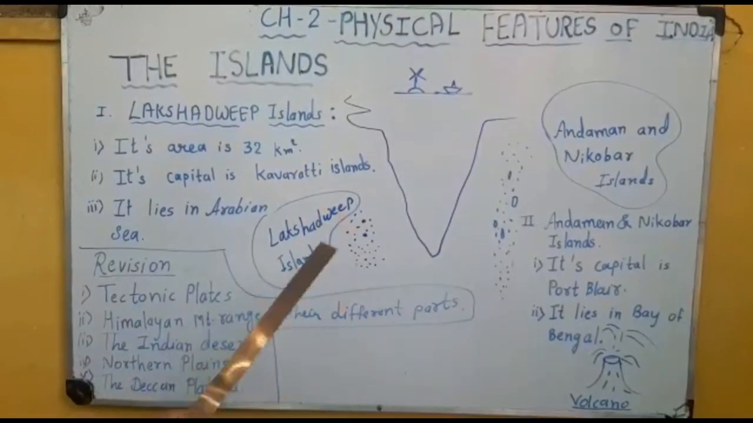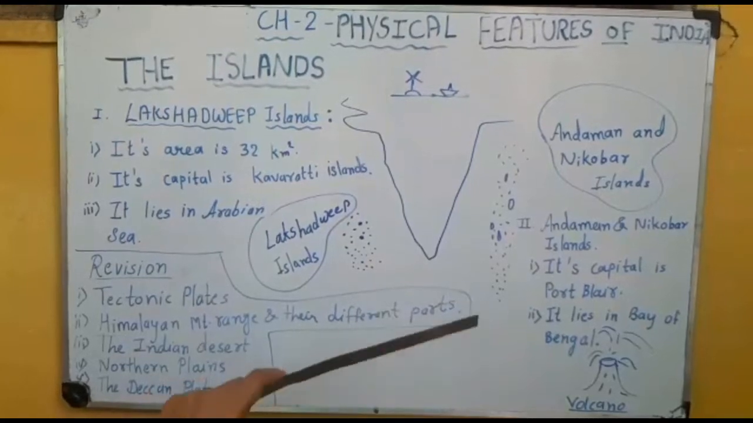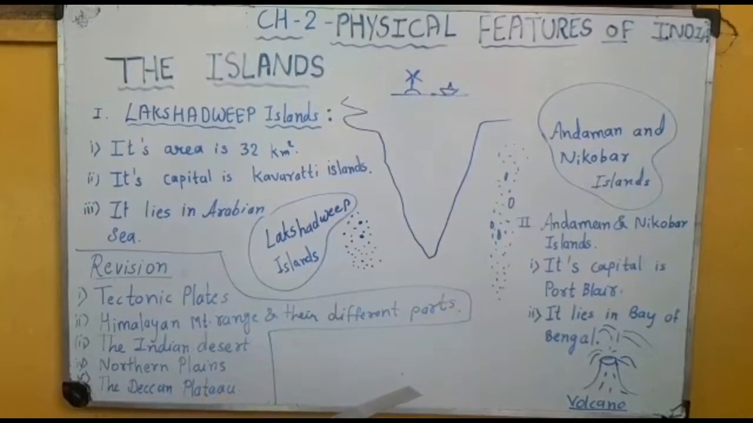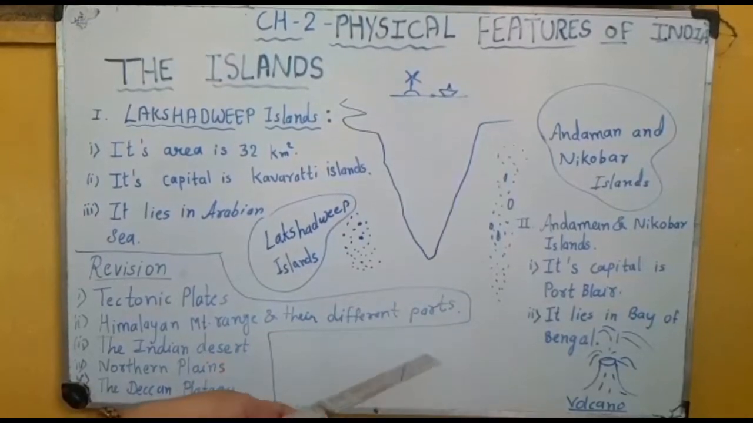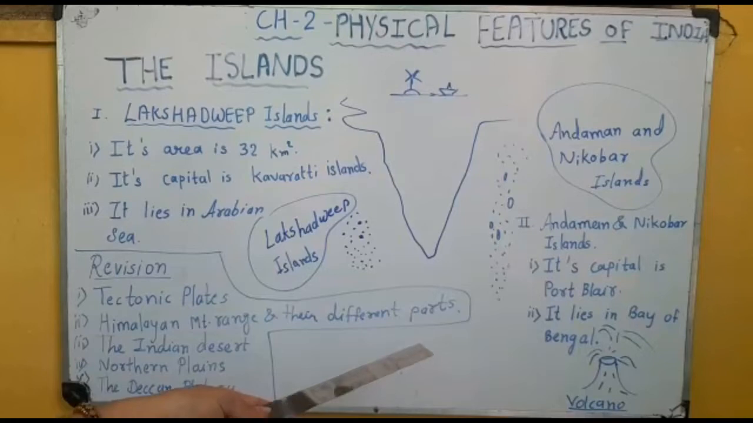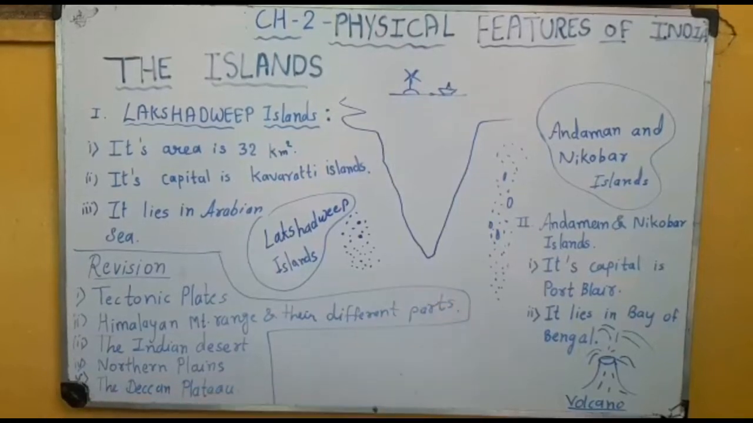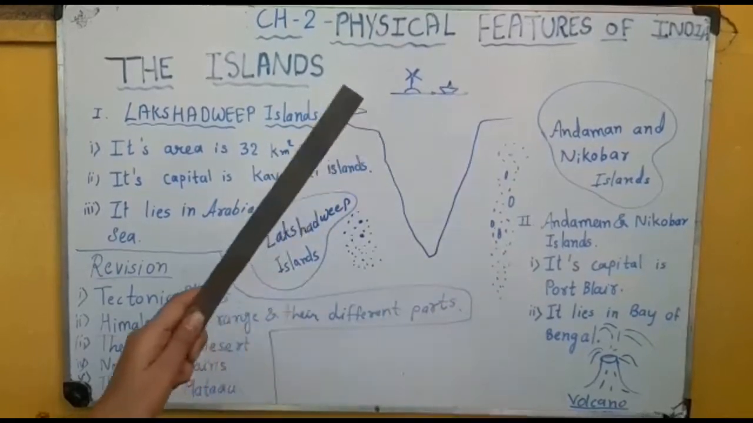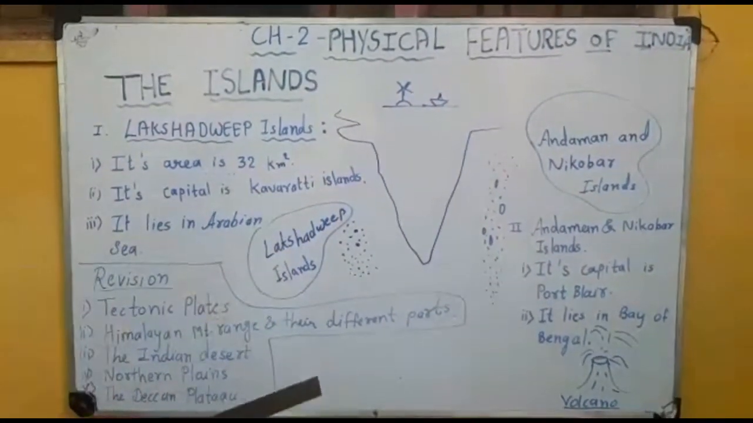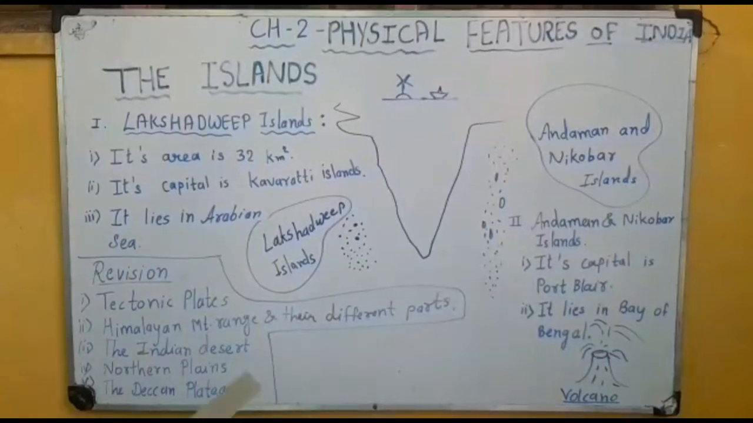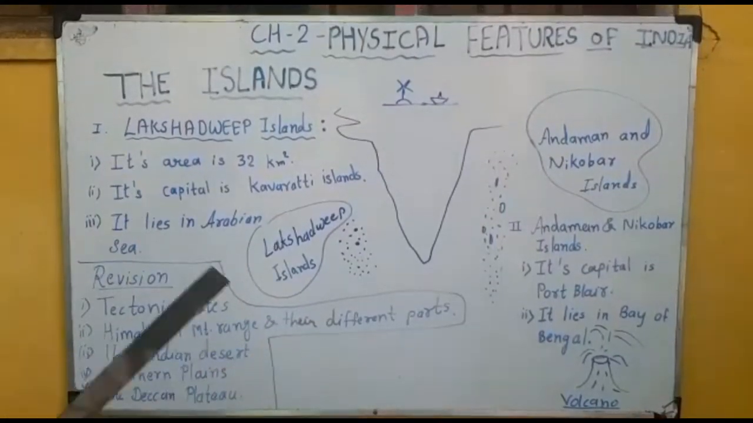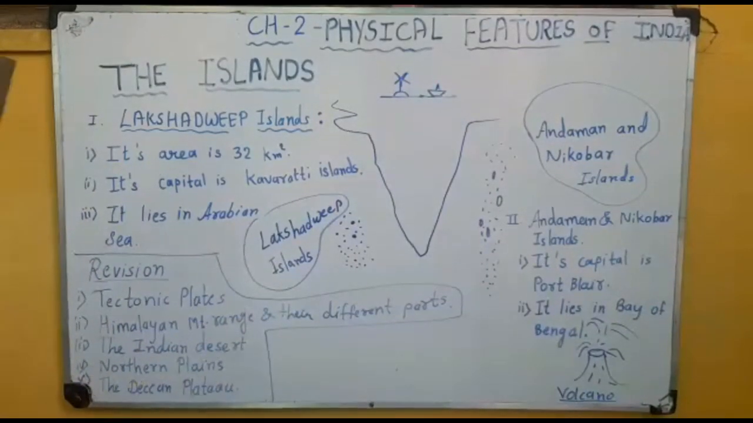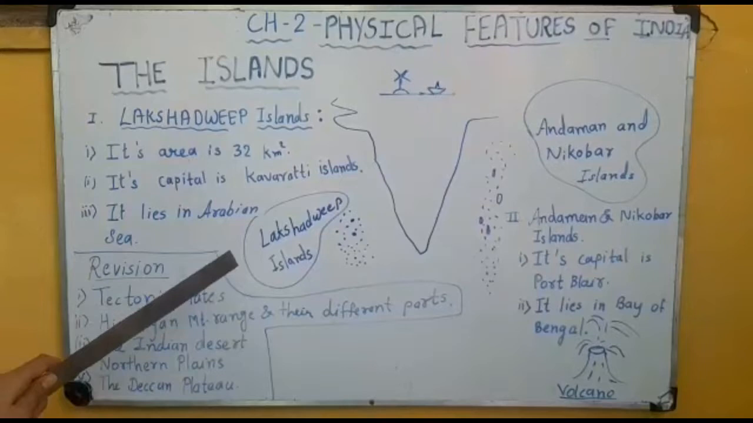One more thing is important for this island. It has a volcano, and it is an active volcano, and it bursts every 40 to 50 years at one time. So it is an active volcano. In 40 to 50 years it becomes active. This is the important characteristic of this group of islands. Now I think you understand properly that these groups of islands are an important physical feature of our India.